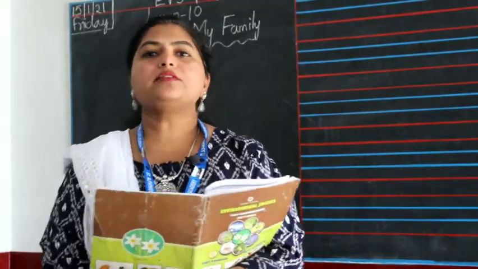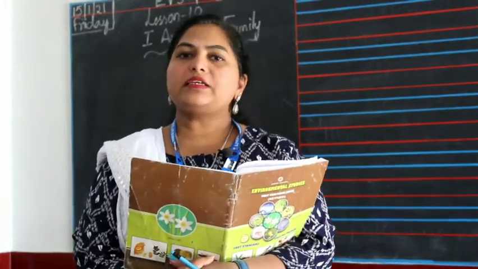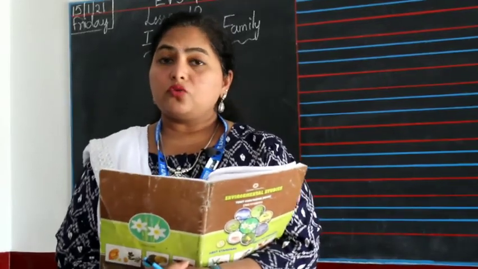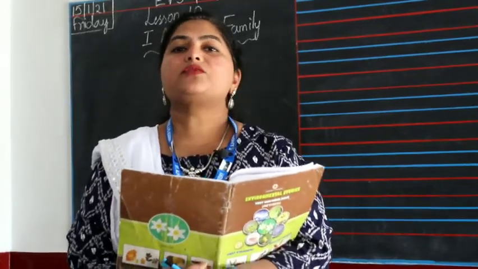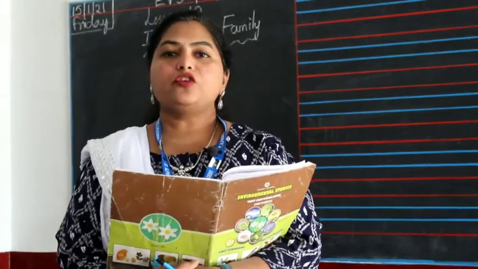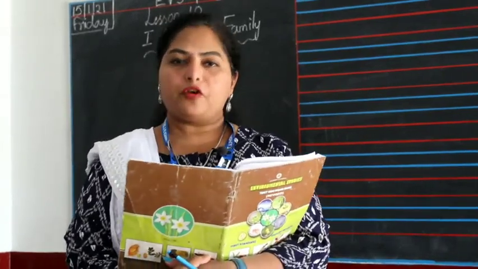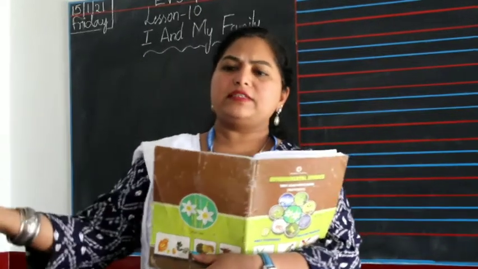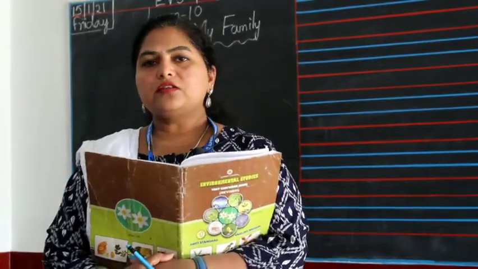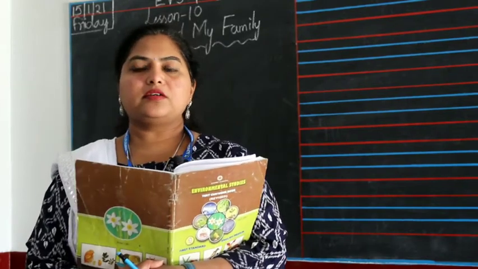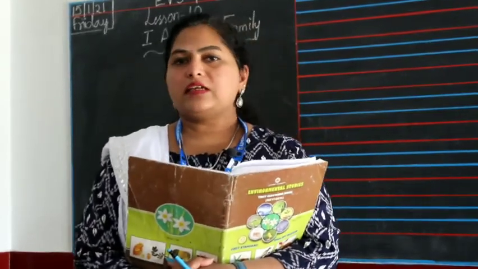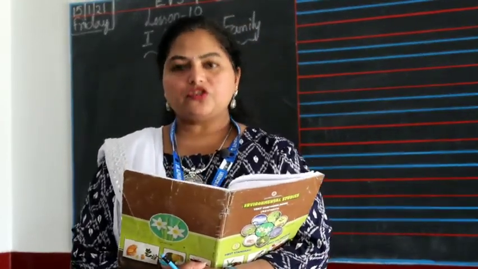And another important thing, a family that eats together lives together. A family that prays together stays together. So prayer and eating together with the family is very, very important, children. If you are not doing it, please follow and tell your parents also. Let's eat together. Sit in one place. If you don't have a dining table, you sit down, put a mat and all of you sit together. Your father, mother, grandparents, sisters, brothers, every member in the family sit together and have your meal. There's nothing like that. You will feel happy living together.